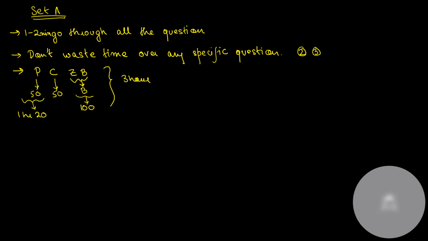Allot a little additional time for physics. Obviously you have to prepare much more for biology, followed by chemistry or physics, whichever is your favorite subject. But during solving of the paper, because physics is very calculative in nature, allot it a little higher time.